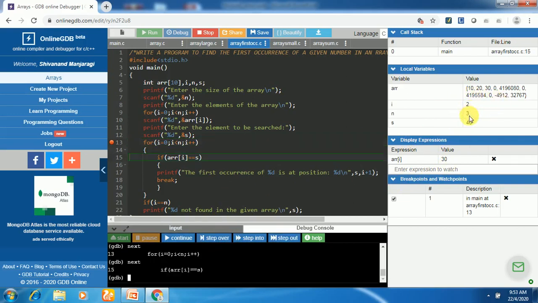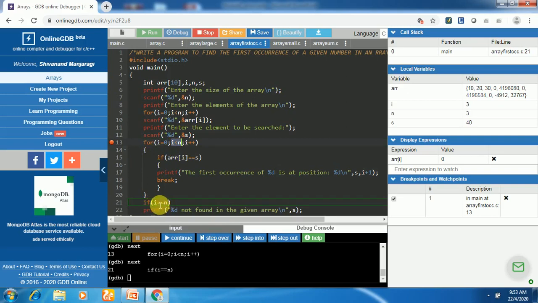Condition is true, and array of I is 30. 30 is not equal to 40. Condition is false. It will go to next one. I is incrementing by 1. So the condition is false now because I is not less than n. This for loop terminates and we came out.